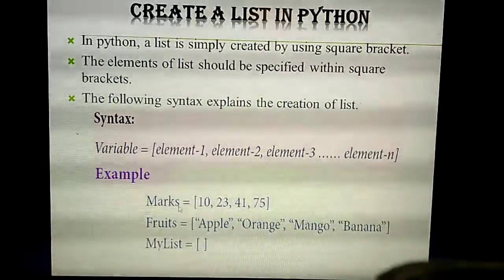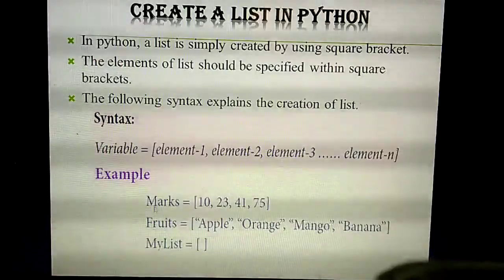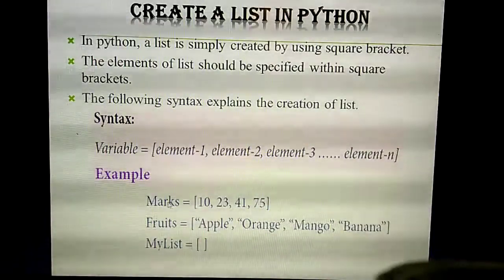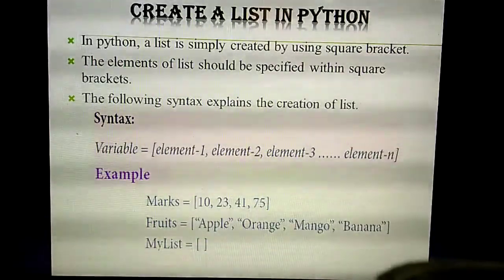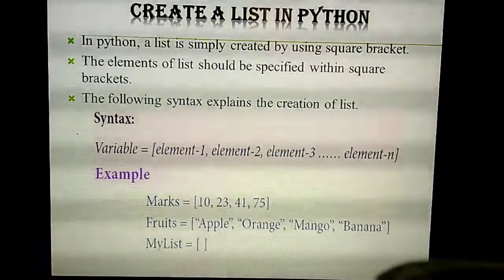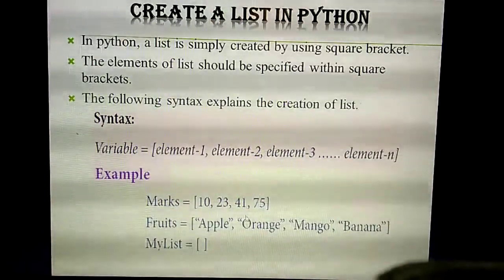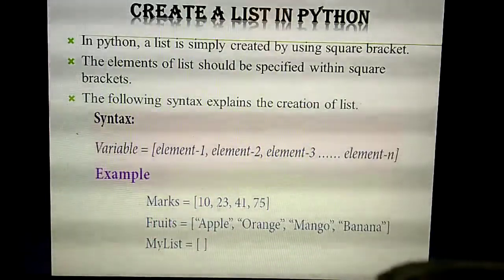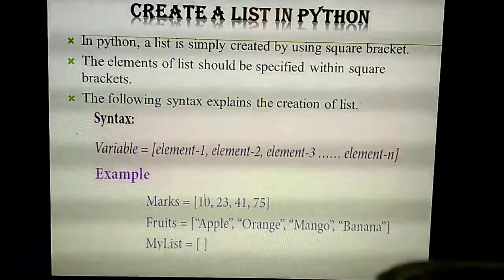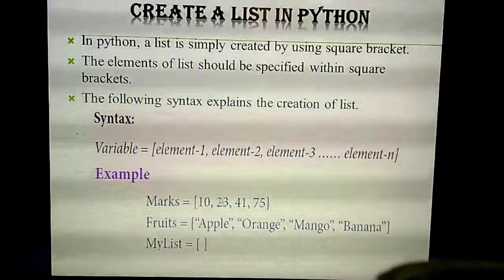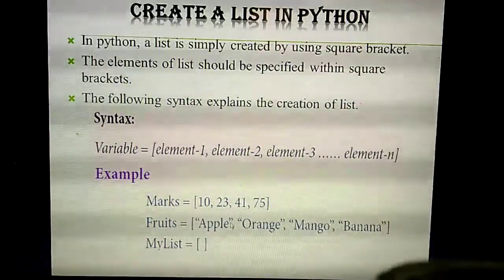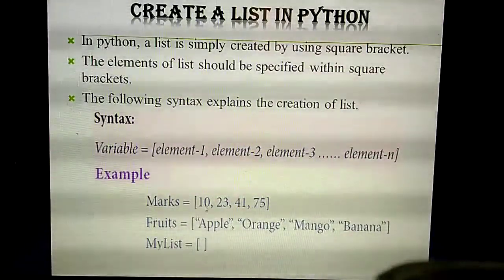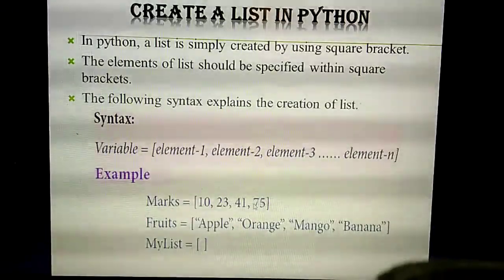See this example. What's the variable name they are using here? Marks. This is the variable name. And this is a list; by seeing it you can identify it. The list is enclosed within square brackets. Each value we call an element. So how many elements are there? 1, 2, 3 and 4.